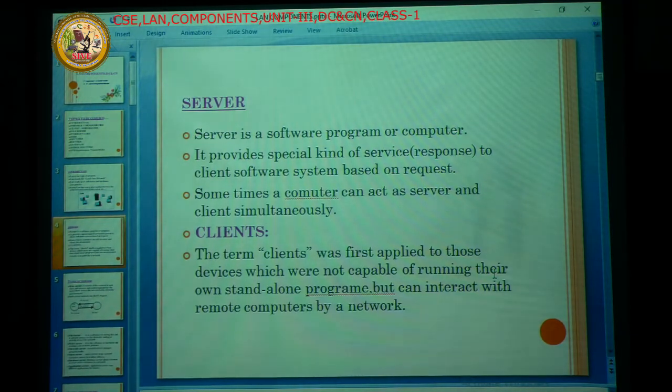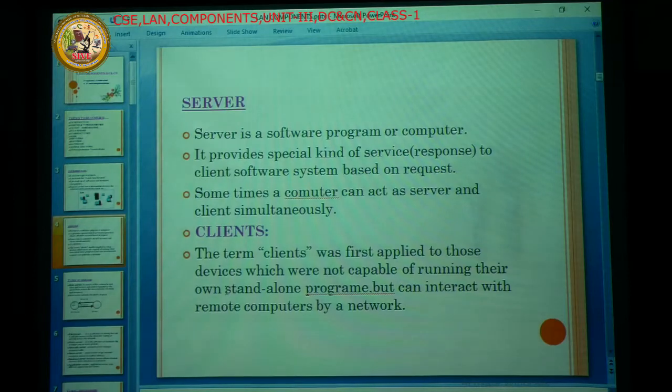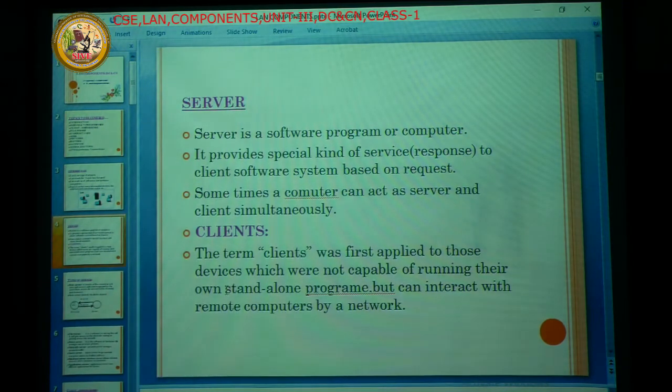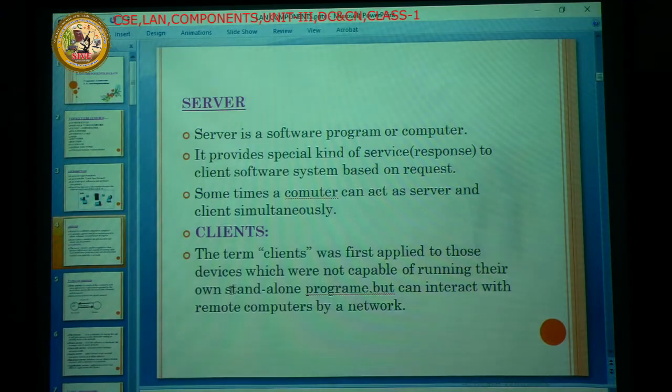Here, running their own standalone program means there is no application installed in the client system. It fully depends upon the server system. We install the entire application in the server. So when the server is on, then only the clients are working on the server. When the server is on, the application is deployed into the client, and then only the clients work with the server.